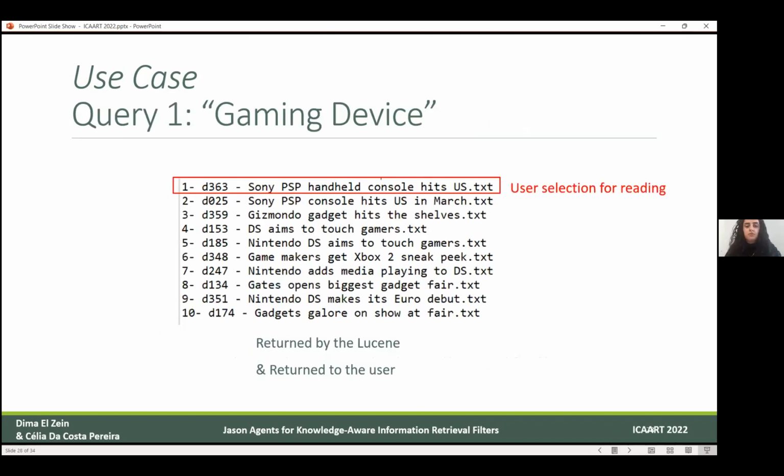We start the user agent interaction by issuing a query, gaming device. This query was submitted to Lucene and Lucene returned those documents. Since the agent doesn't have yet any information about the user's knowledge, all the 10 documents were returned to the user. And this is where the agent will start building its knowledge about its user. So those were the documents returned to the user. We assume that the user selected the first document to read.